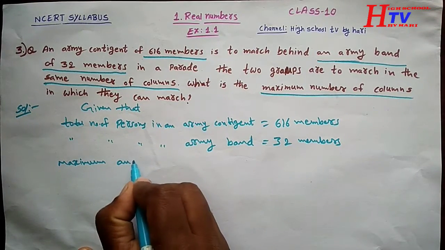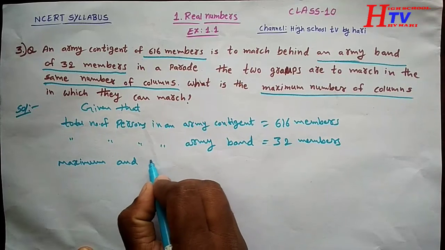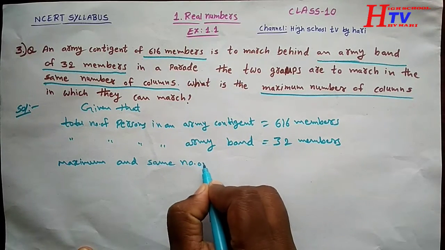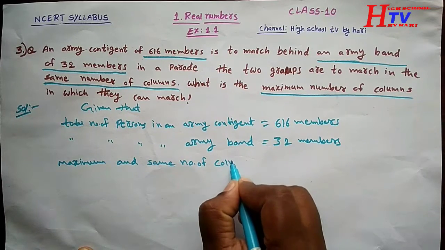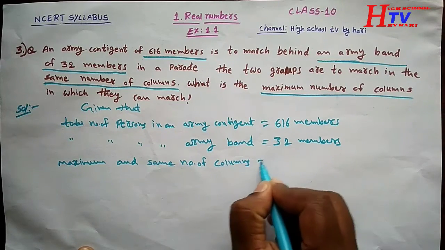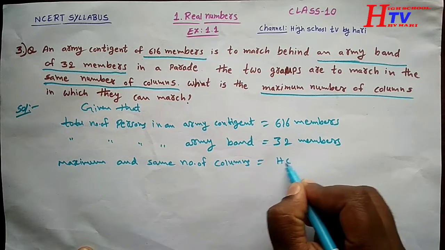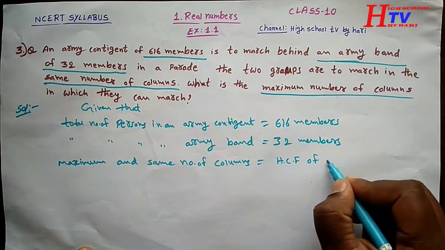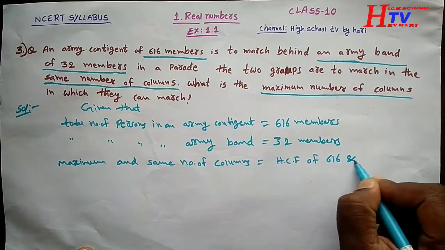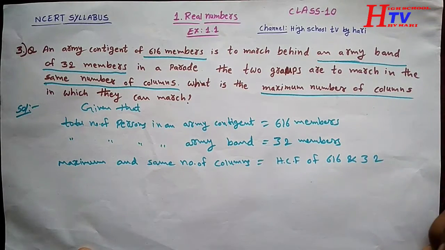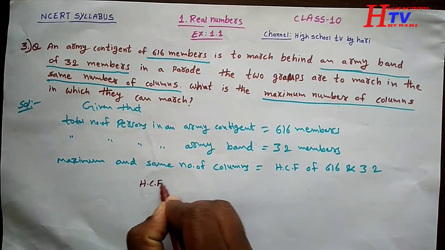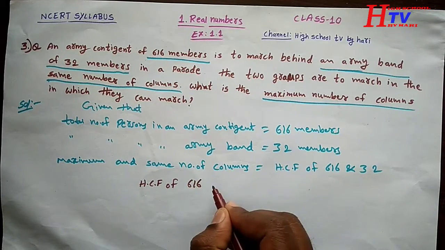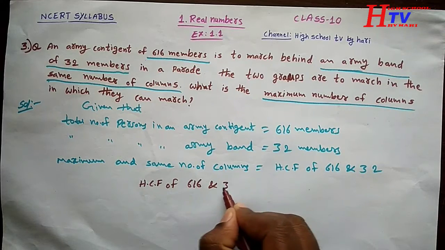The maximum and same number of columns is equal to the HCF, the highest common factor, of 616 and 32. HCF of 616 and 32.